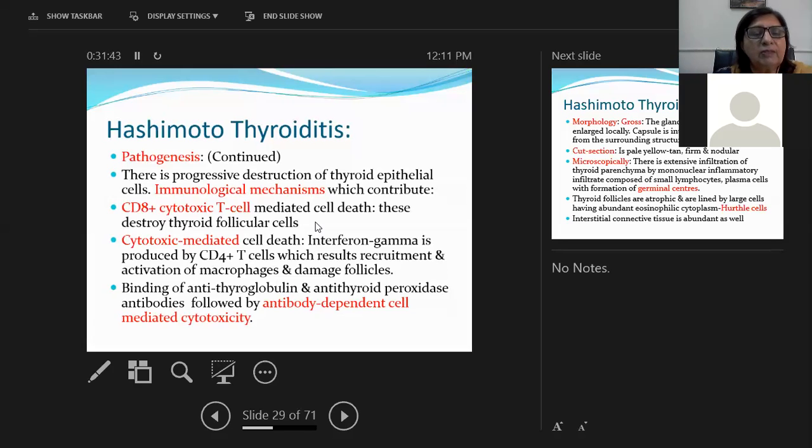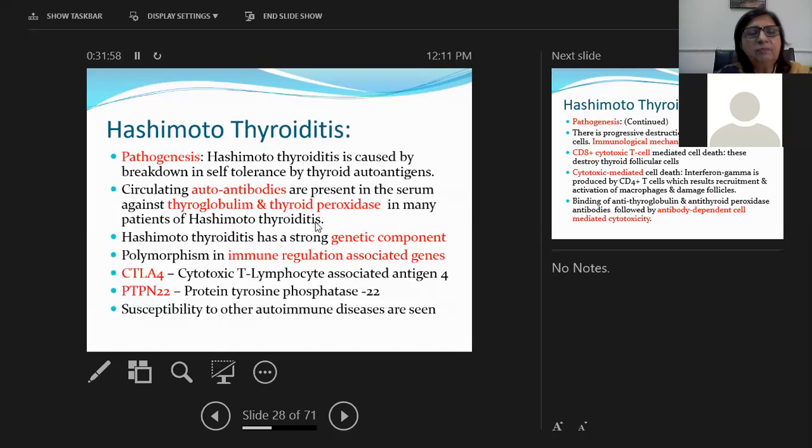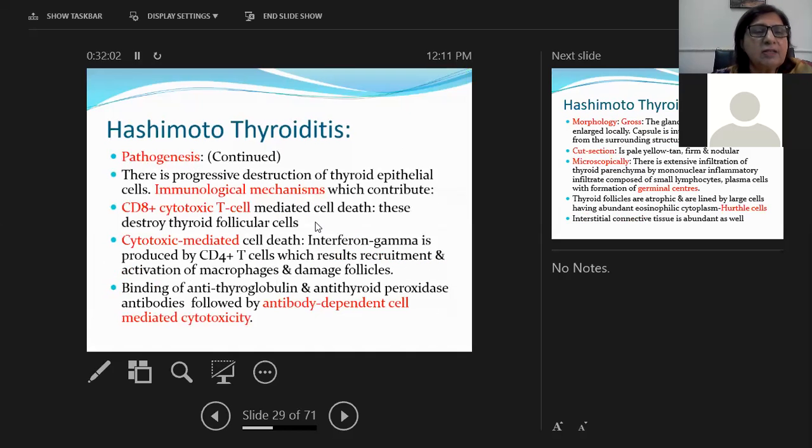And number 3 is when the antibodies are bound to the thyroglobulin antigen or anti-thyroid peroxidase antibody, there is going to be an antigen-antibody reaction, and this will lead to disruption of thyroid parenchyma. So it is an autoimmune disorder, as I've said earlier. Thyroid autoantibodies are circulating in the serum, and it has a genetic basis. And the mechanisms by which thyroid follicles are destroyed are three.